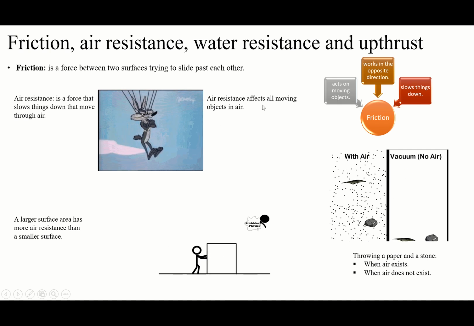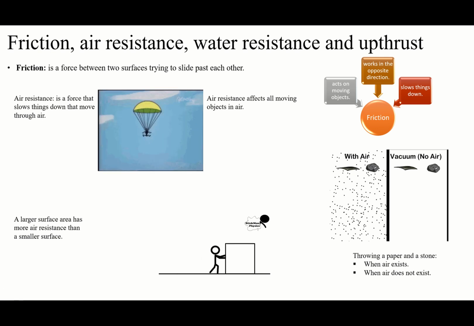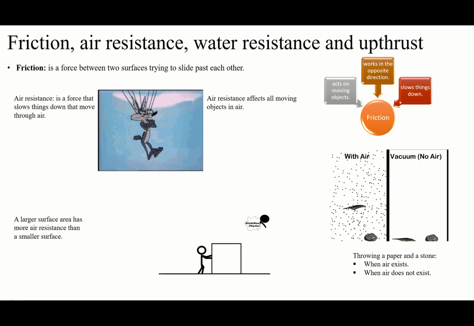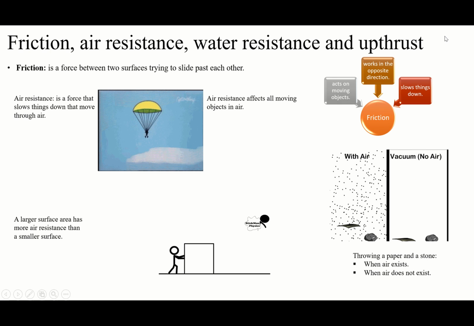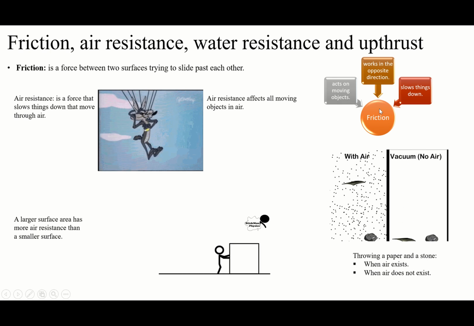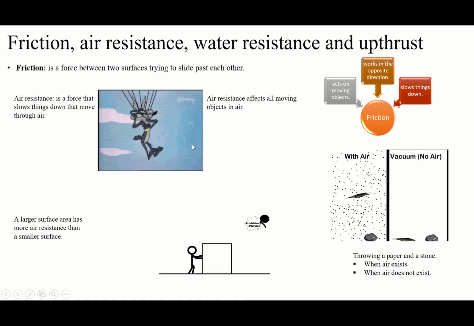Air resistance affects all moving objects. For air resistance too, we must have a moving object. Without moving, there is no air resistance. For friction too, without moving, there is no friction. Without moving, there is no air resistance.